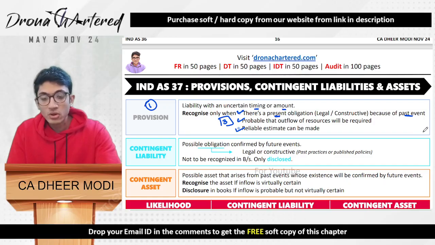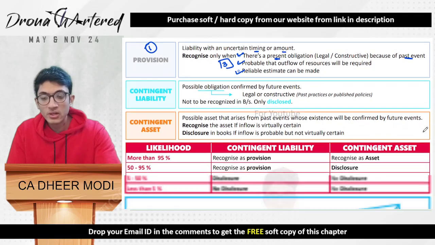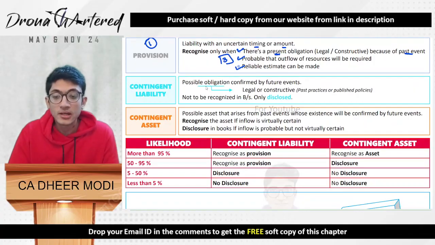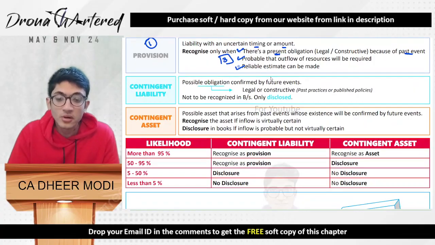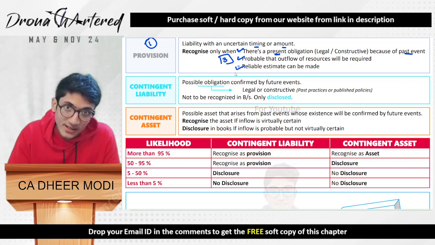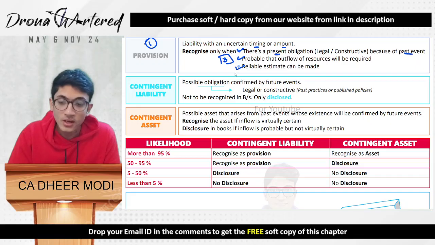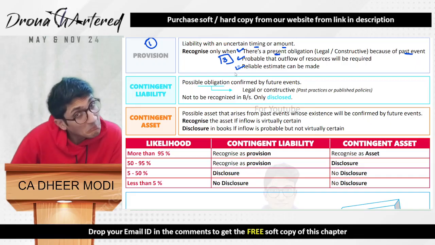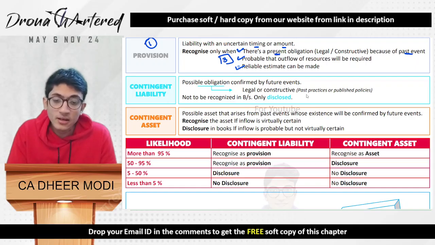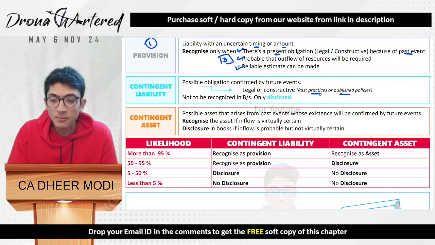Okay. Second is your contingent liability. What is your contingent liability? Contingent liability is a possible obligation. It is a possible obligation confirmed by future events. It may not be. Provision is definite, I just don't know when or what amount. Contingent liability, like, may happen, may not happen. Okay, so it is a possible obligation. Again, legal or constructive, past practices or published policies.